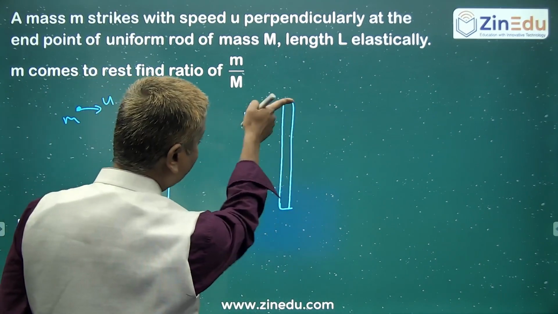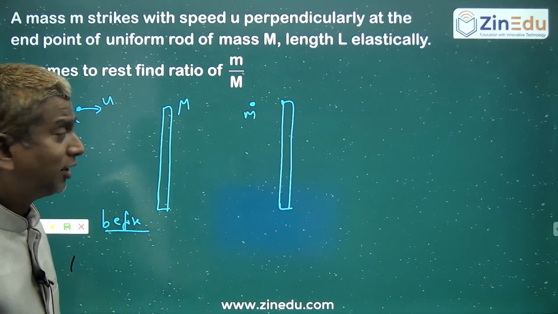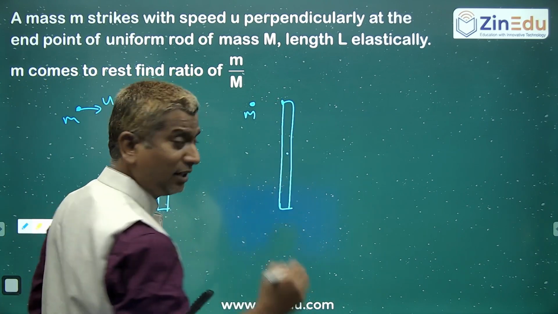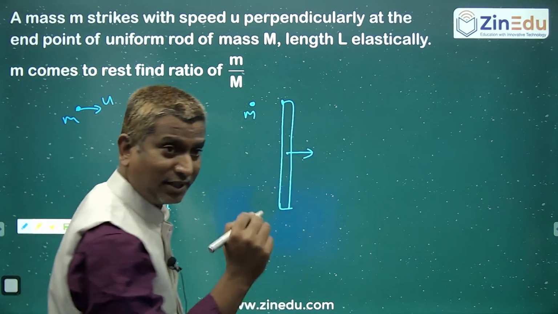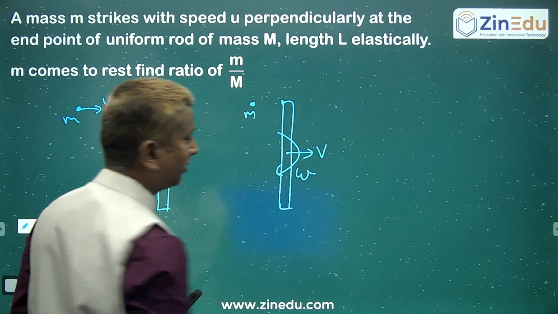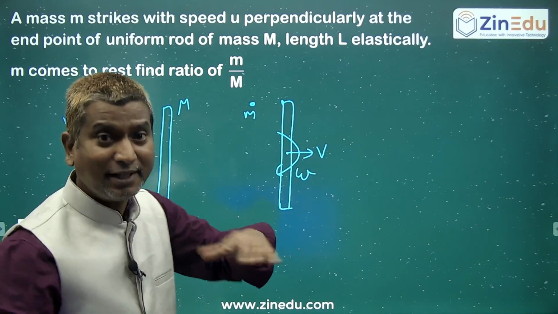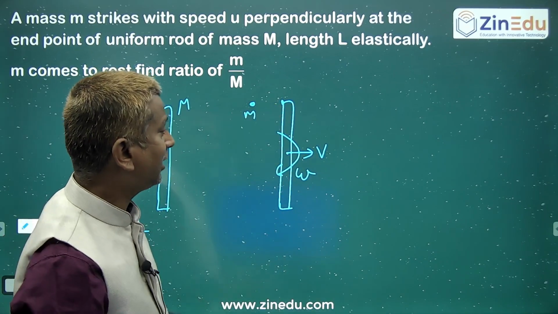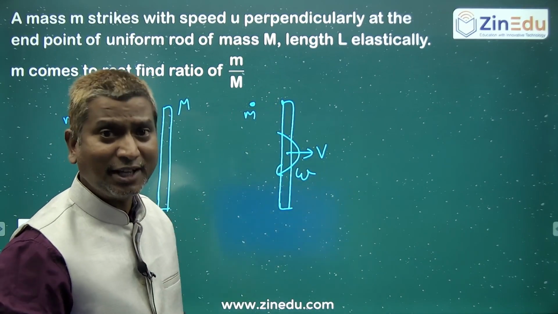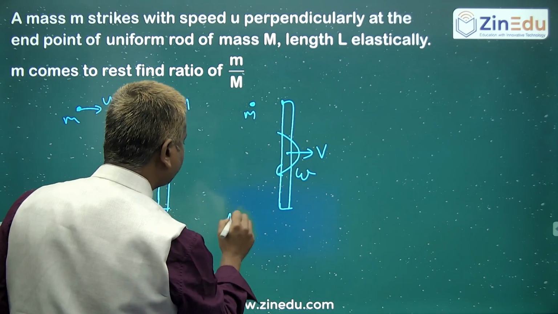Since the rod is getting an impulse not at the center of mass, somewhere here, this rod will have translatory velocity, and it is also having some angular velocity, correct? Because whatever impulse it is giving, it is also acting like an angular impulse. When it is acting like an angular impulse, there is also a change in angular momentum, correct? Okay. So this is after collision.